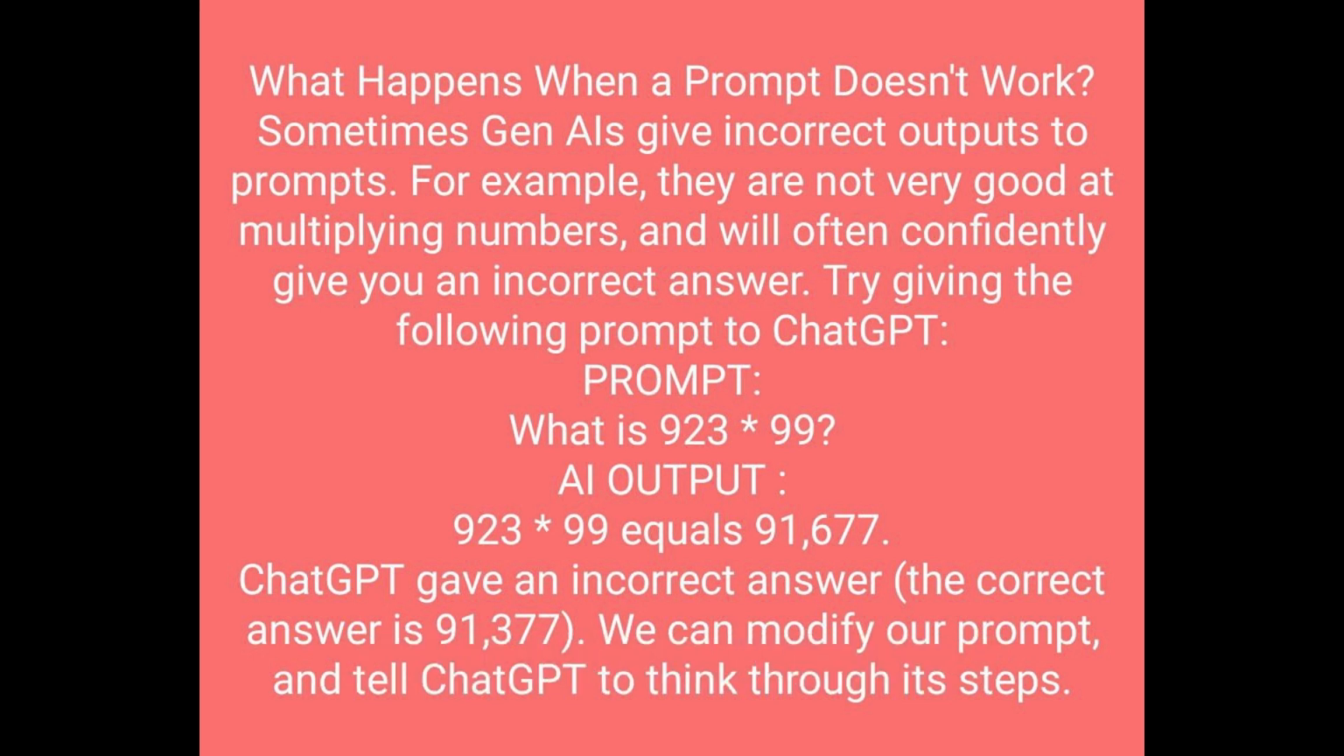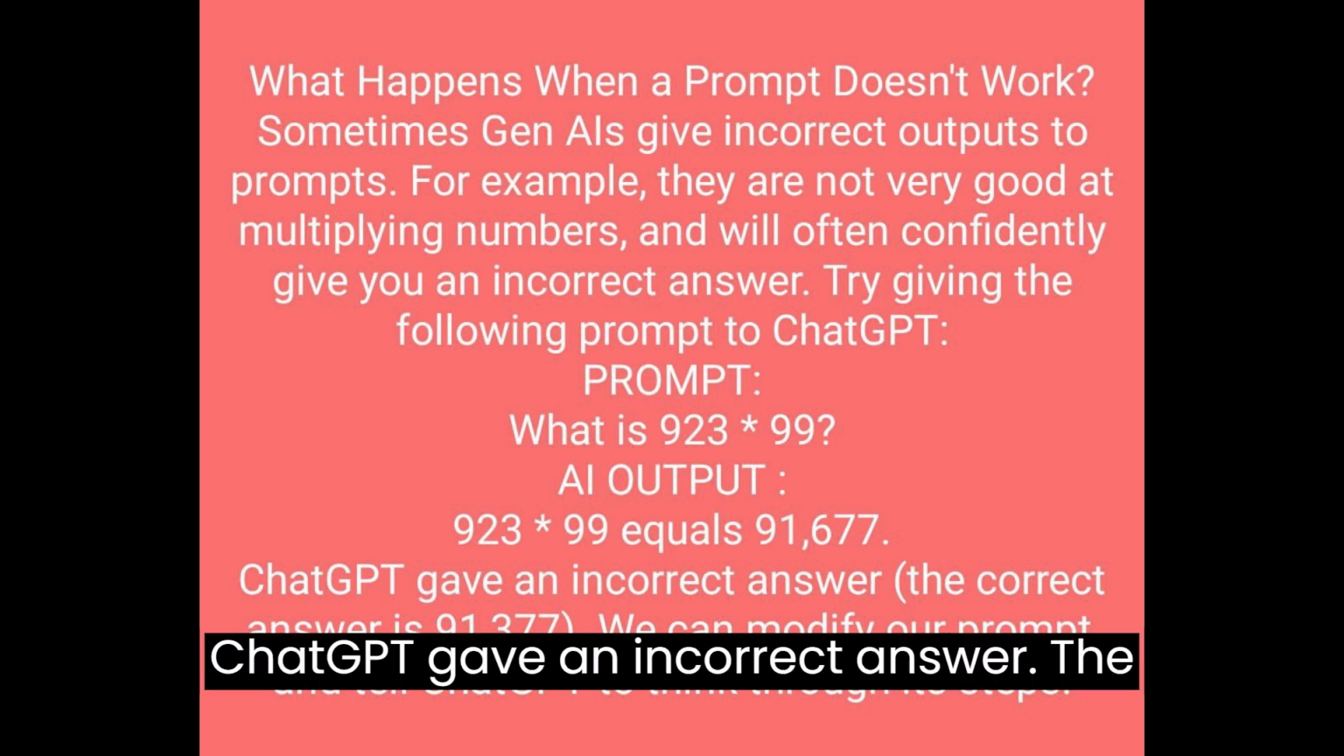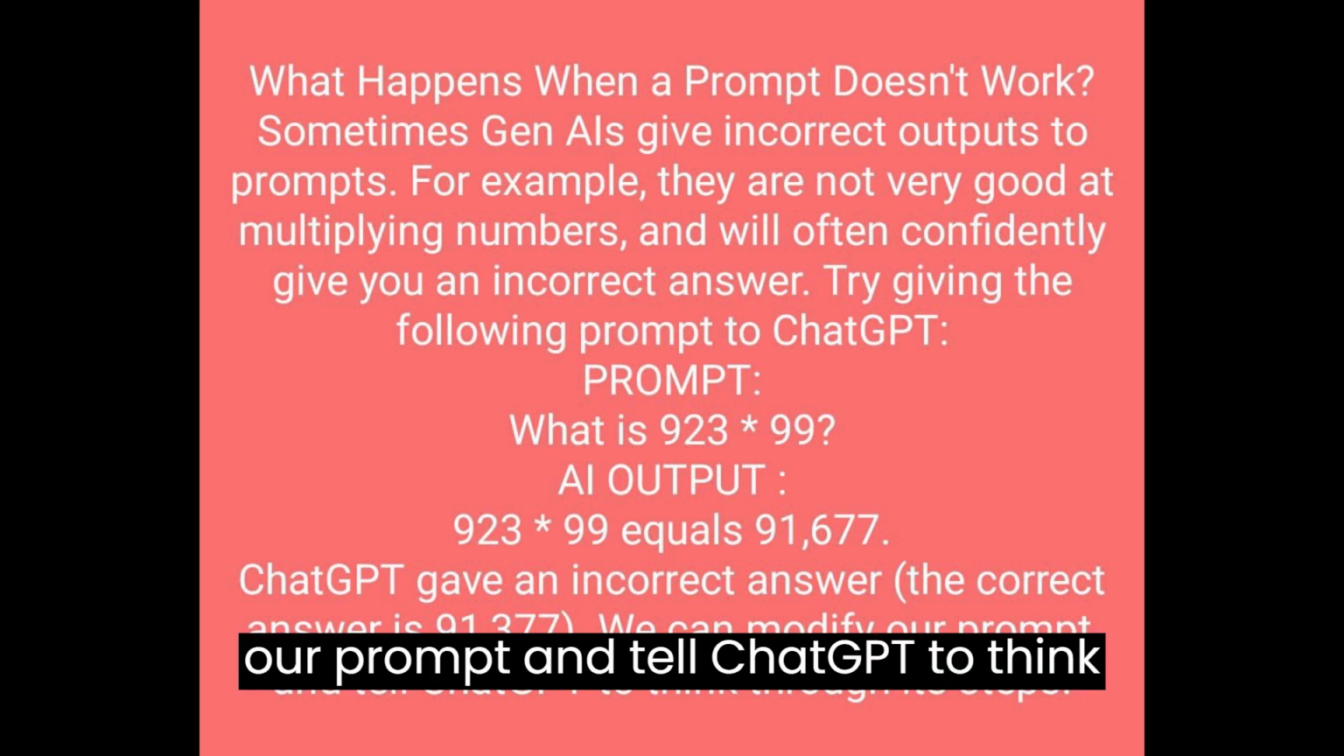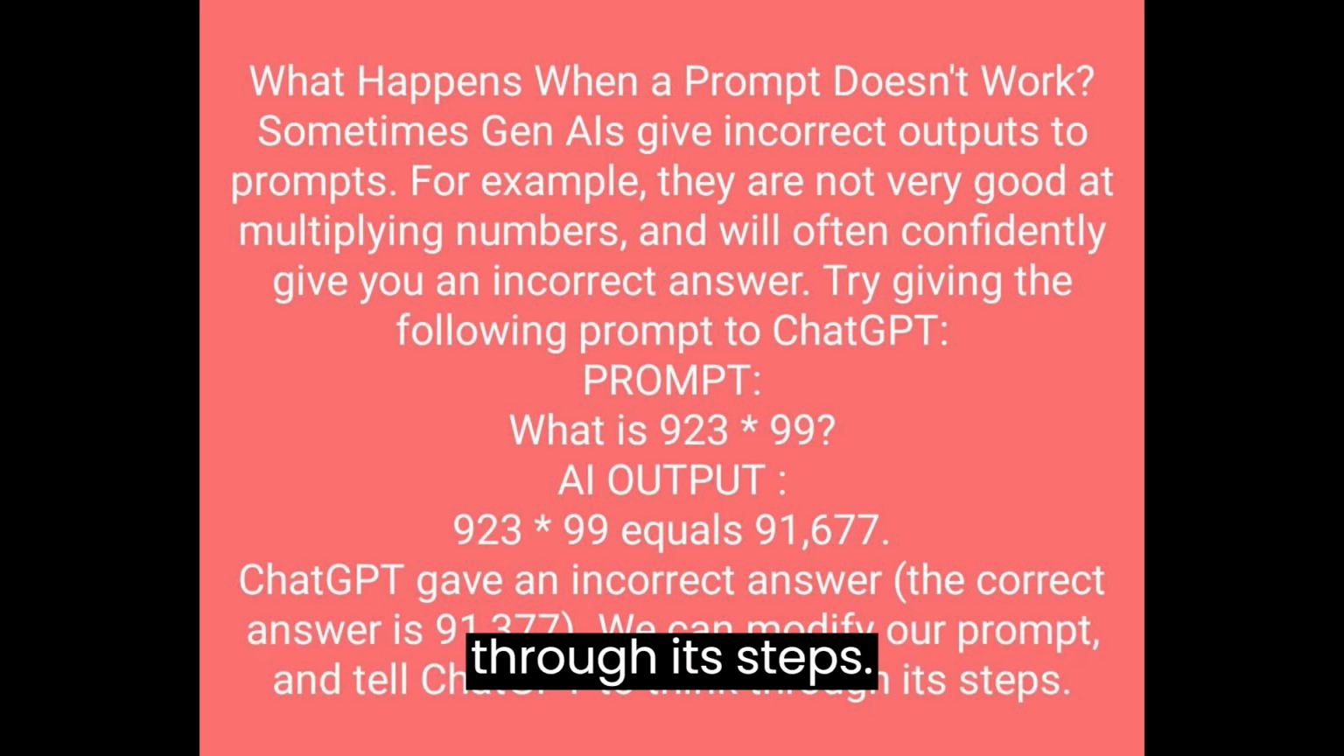AI output: 923 times 99 equals 91,677. ChatGPT gave an incorrect answer. The correct answer is 91,377. We can modify our prompt and tell ChatGPT to think through its steps.